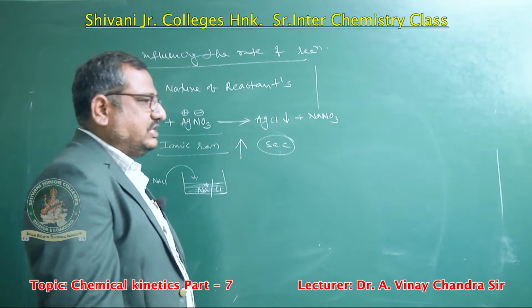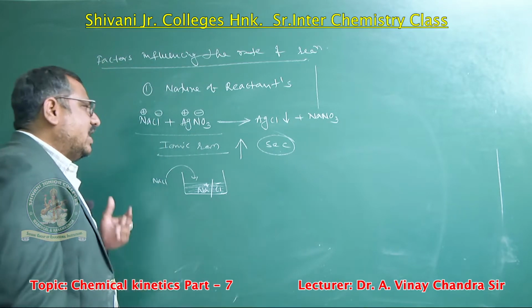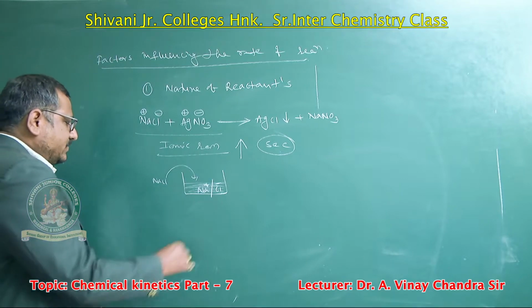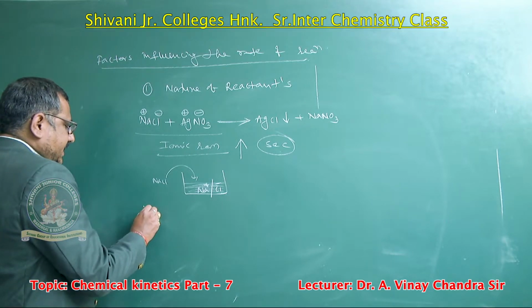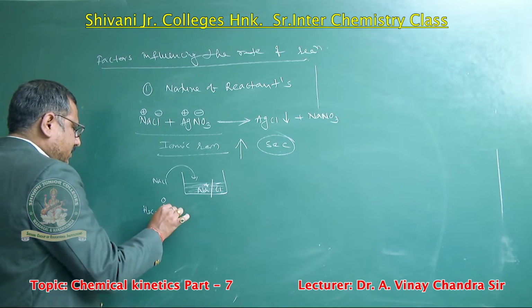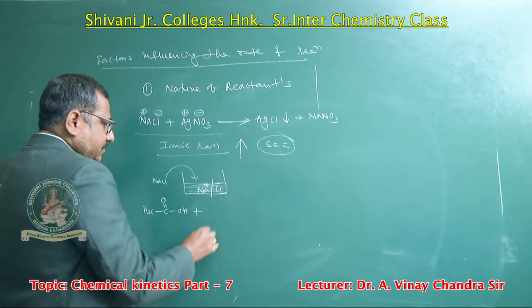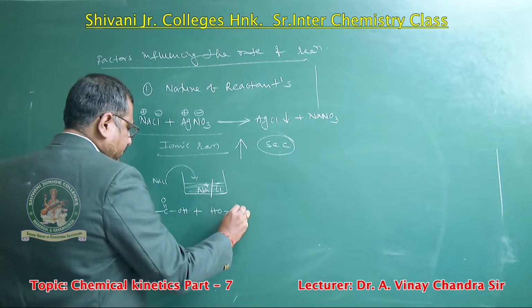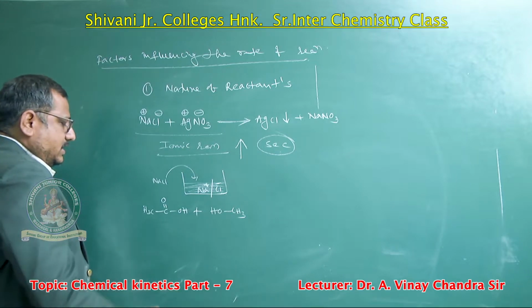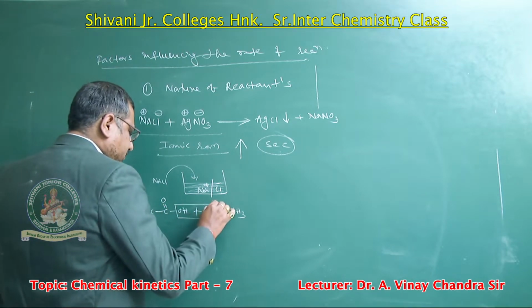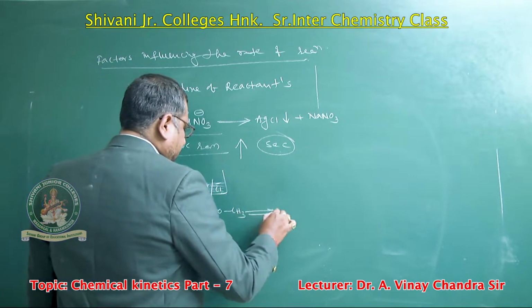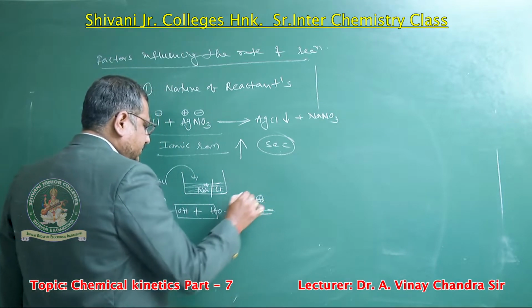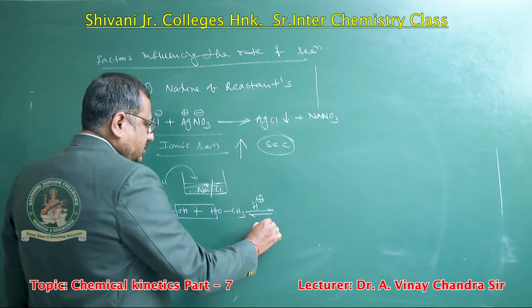Now let us consider an organic reaction, for example the formation of ester: acetic acid, CH3COOH, plus methanol, CH3OH. The OH group and hydrogen are eliminated in the presence of an acidic medium, eliminated as a water molecule, H2O.